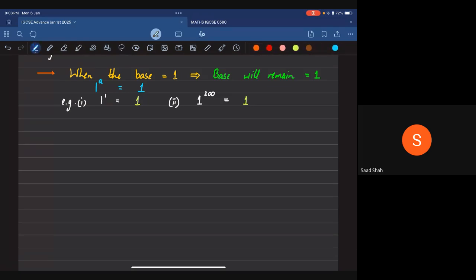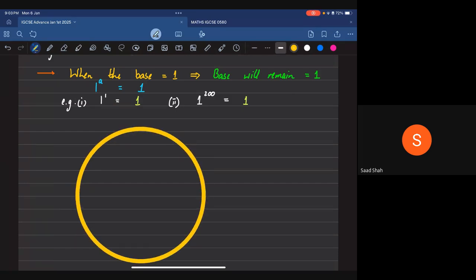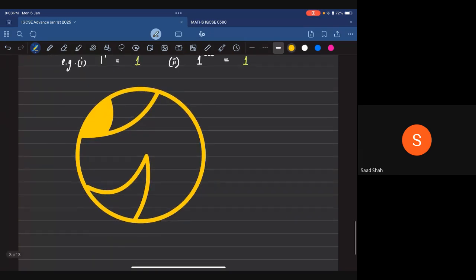Also, we have a Google Classroom for the ones that do not know about it. Kindly text me your functional emails. And by functional, I mean the emails that you regularly use, because all the notifications from Google Classroom show up on those emails. So make sure you send me your emails. Can you send it to me on WhatsApp if you have my number? I think your parents would have it nonetheless.